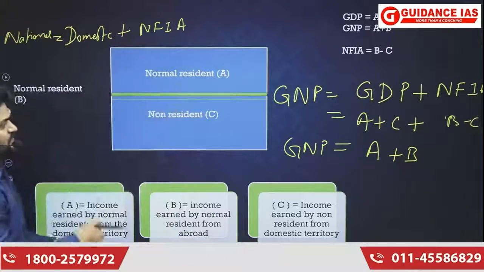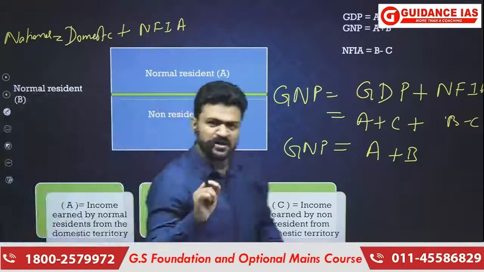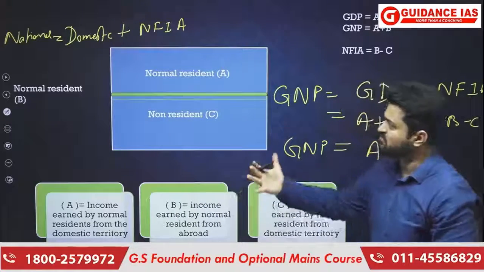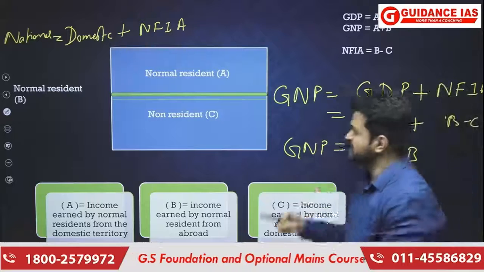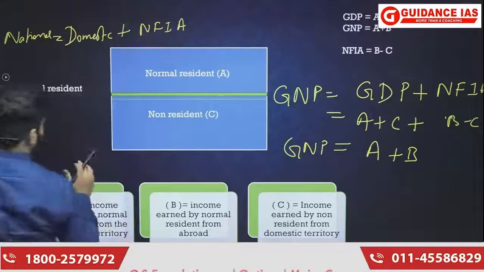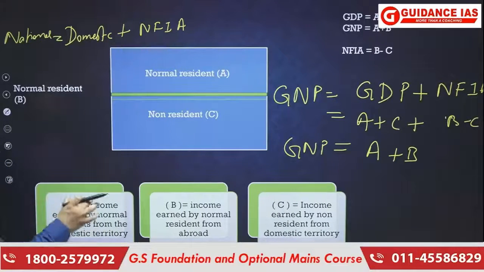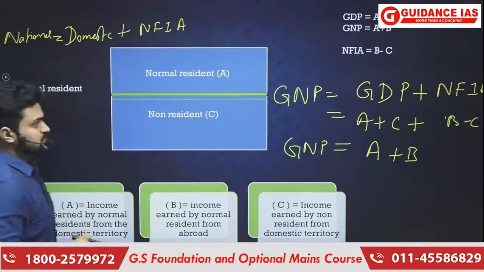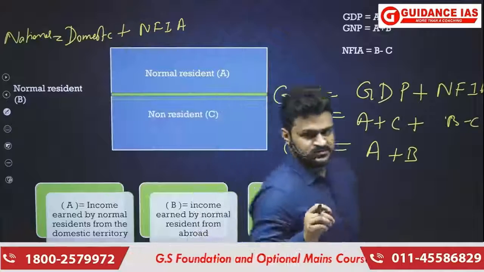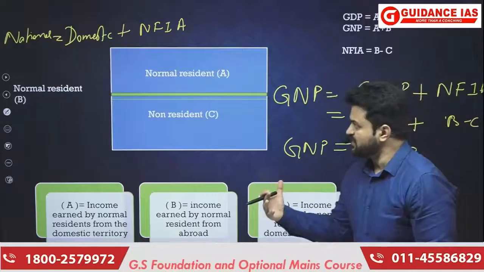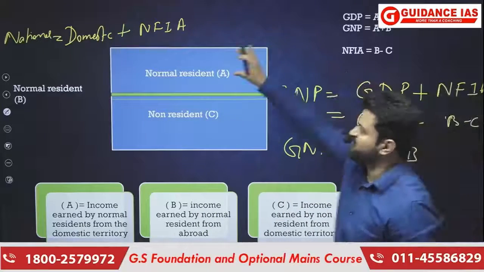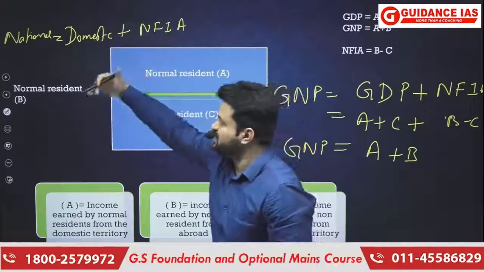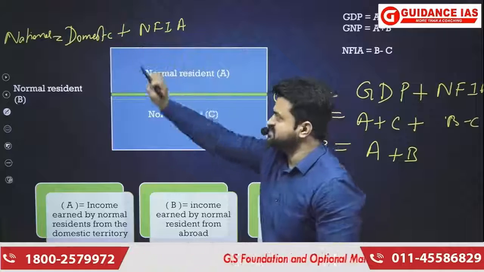We are going to study national income, but there are various related aggregates that you must know, because they ask questions on these things also. One or two questions are expected from this section of economics. There can be GDP, then there can be GNP, then you can be provided with net factor income, and given any two of these variables, you can be asked about the third variable, and this is the relation.